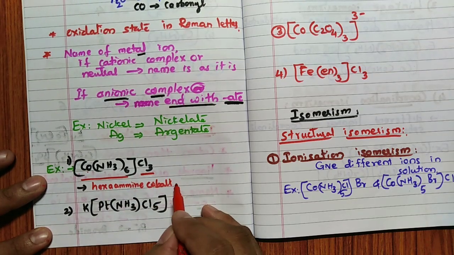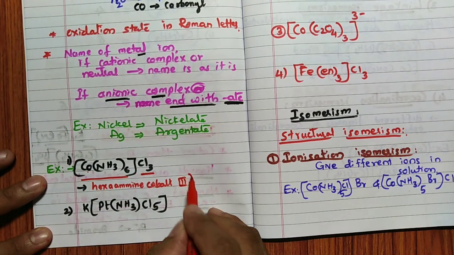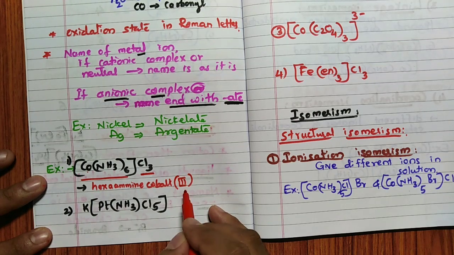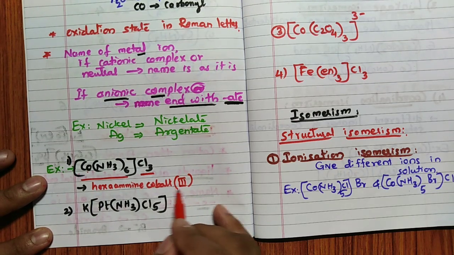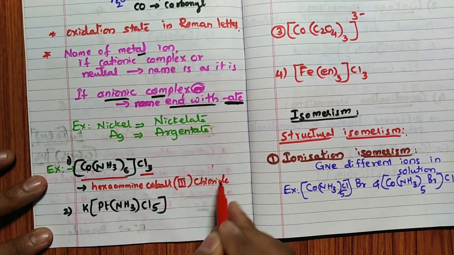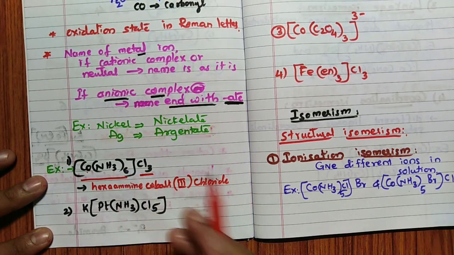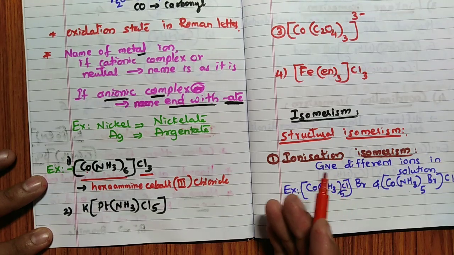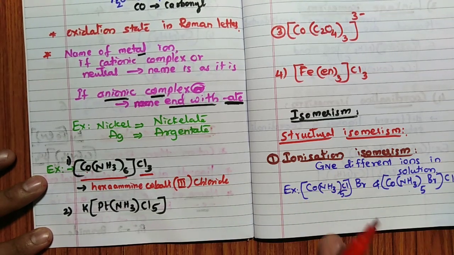The oxidation state of this is 3. In the small parenthesis, the oxidation number should be in Roman numerals. Then chloride, remember, chloride. Don't write 3 chloride or trichloride, nothing. Only write it like this.